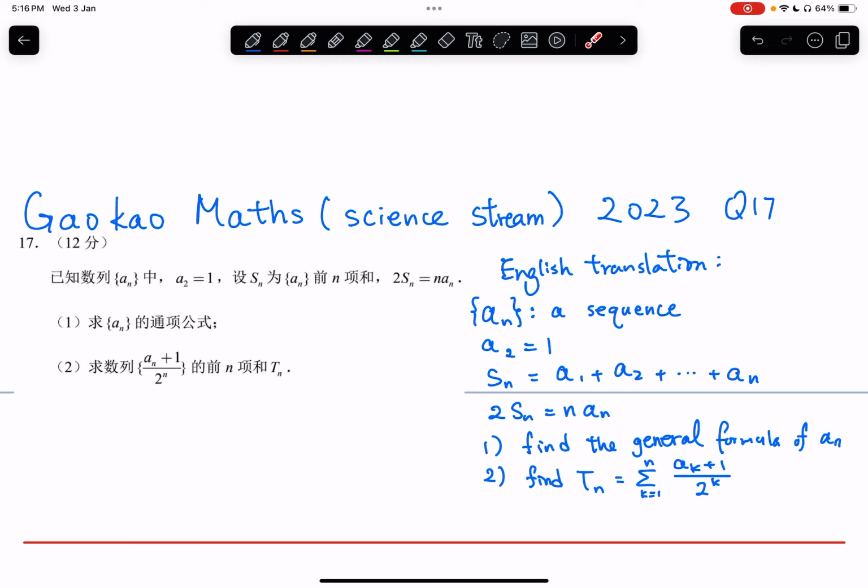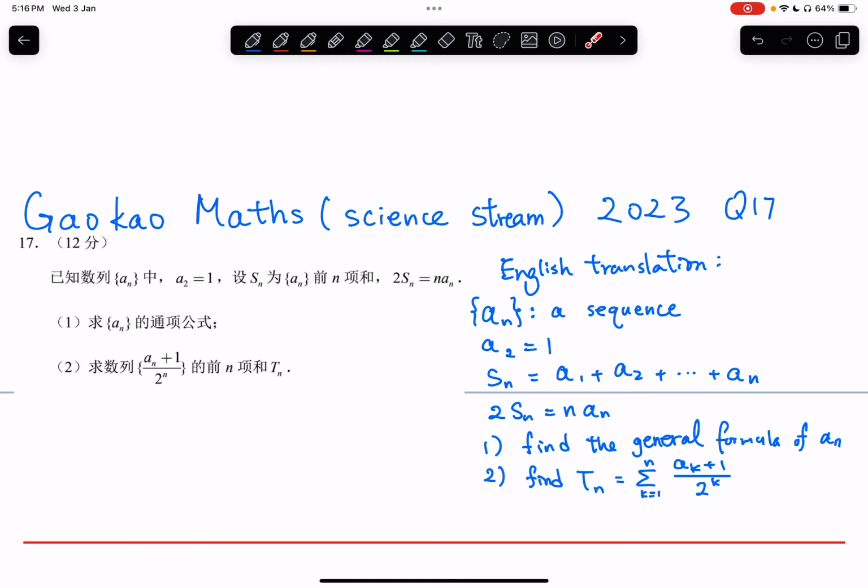So I'm going to do one of the math problems from the year 2023 math science stream paper, question number 17. The problem is written in Chinese, so I'm going to do some translation for all of you to understand better. First, there is a sequence and the nth term is represented by an.